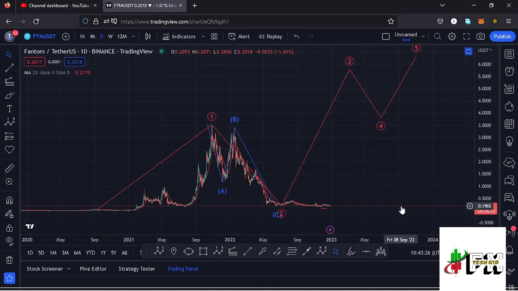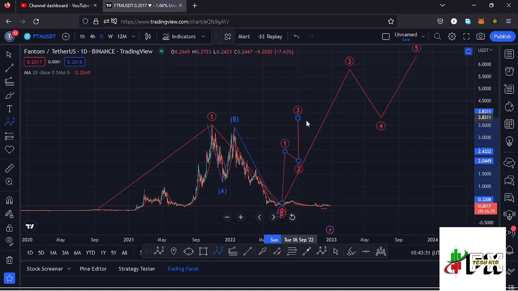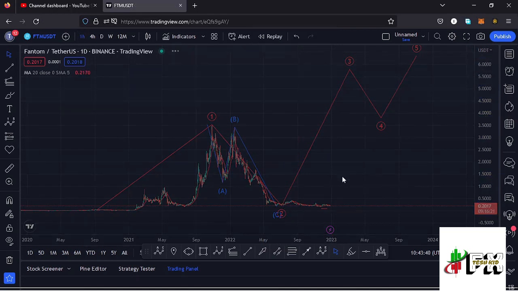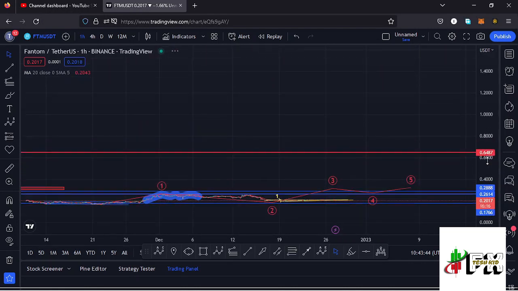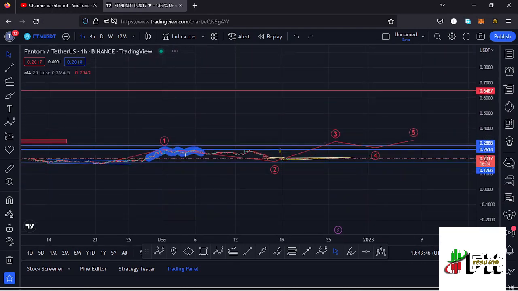And because a wave 3 to the upside is an impulsive wave, we also expect to see fractal waves in formation within that higher Elliott wave count 3, having the wave 5 completing the formation of that higher Elliott wave count 3 to the upside. And jumping to the 1 hour chart for further analysis and also to give you the short-term scenarios that I expect to play out here on the Fantom chart.